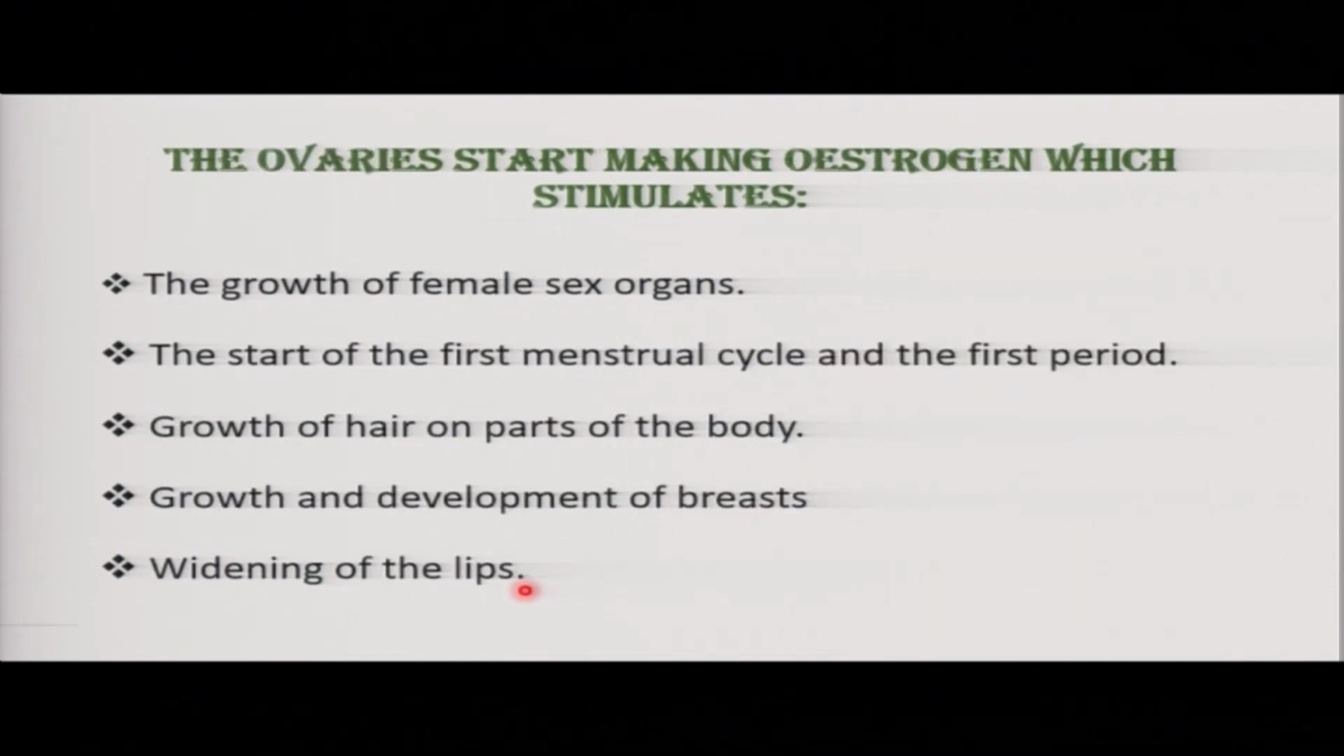Then, for the case of ovaries, when they start to make estrogen, it will stimulate the following: growth of female sex organs, they grow, start the first menstrual cycle and the first period, growth of hair on parts of the body, like we have seen pubic hair, and so on, growth and development of breasts, and the widening of the hips.